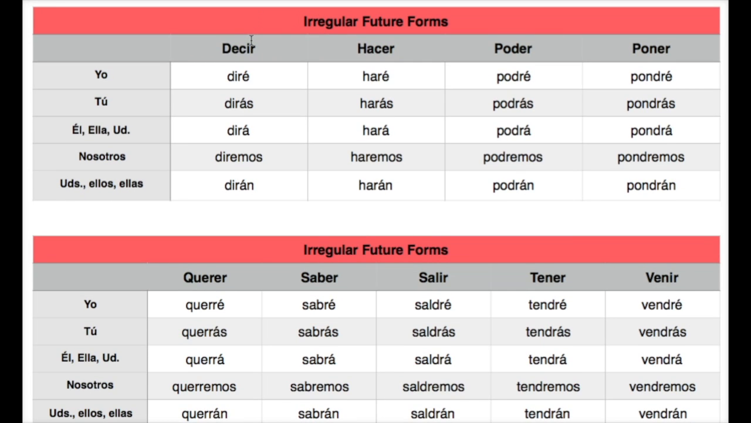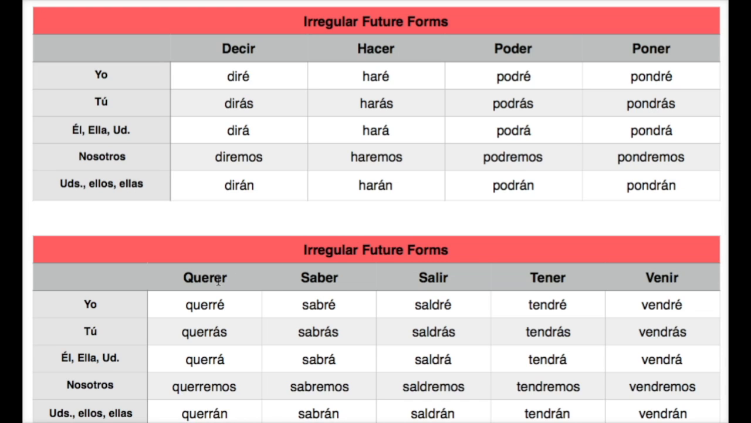We've got the verb decir. I'm just going to introduce each verb and read through their conjugations. So we have the verb decir, which is to say. Diré, dirás, dirá, diremos, and dirán. We have the verb hacer, which is to do or to make. Haré, harás, hará, haremos, and harán. Poder, can or able to. Podré, podrás, podrá, podremos, podrán. And poner, to put or to place. Pondré, pondrás, pondrá, pondremos, pondrán.